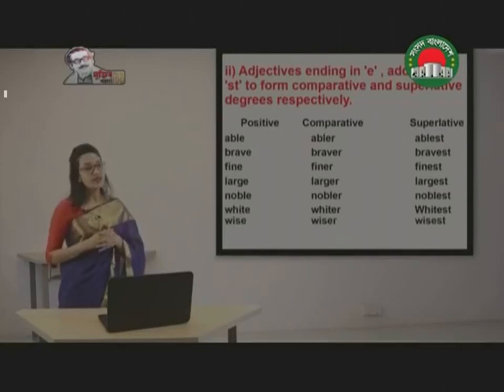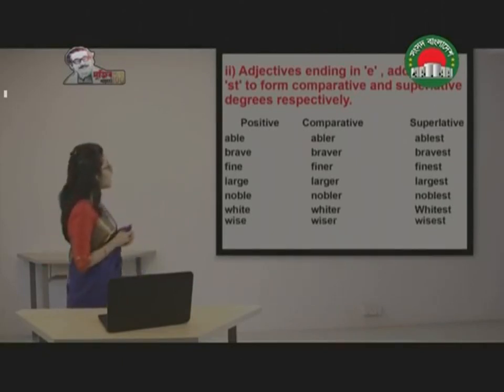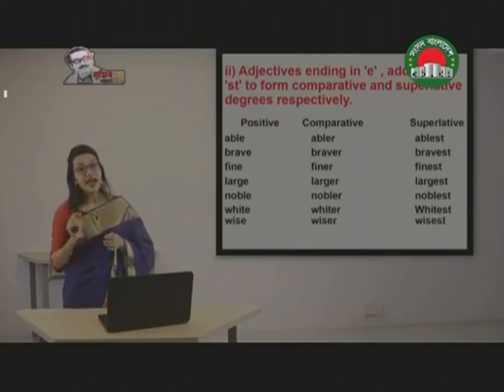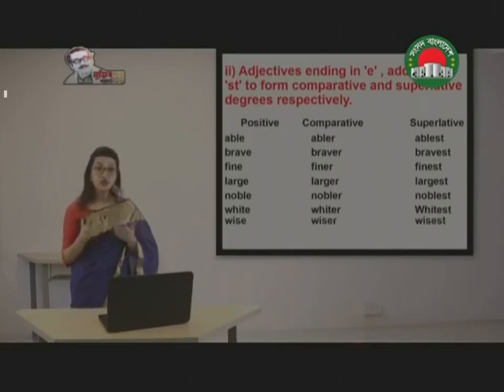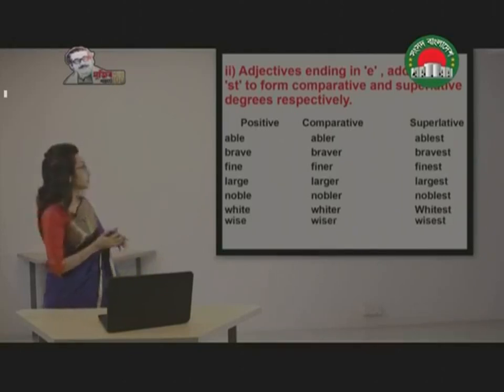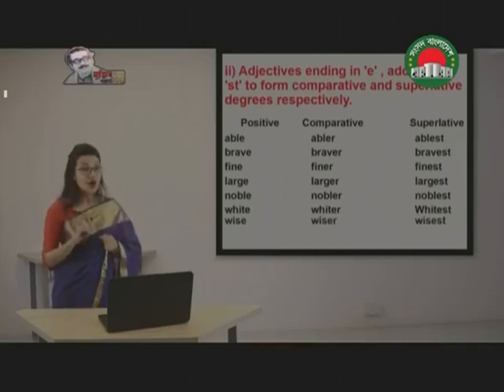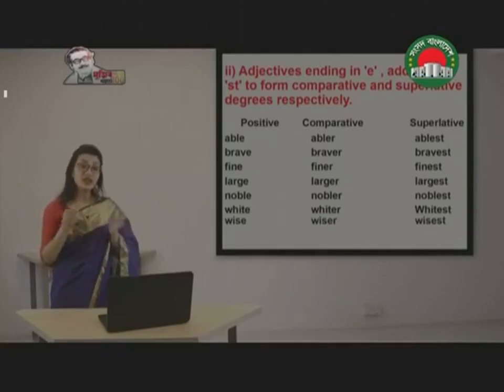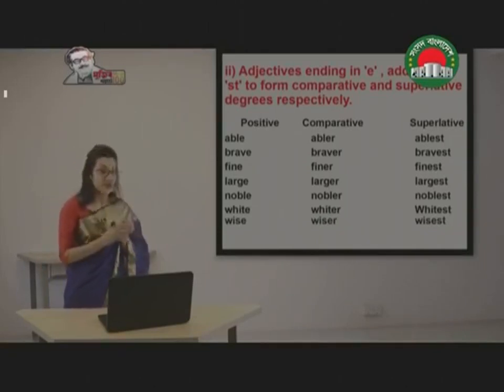Now let's have a look at the second rule. Adjectives ending in E add R and ST to form comparative and superlative degrees respectively. So if the adjective is ending with E, then what are we going to do? It already has E at the end. For that reason, in this case, we are going to use R only in comparative and ST in superlative because the E has already been there.